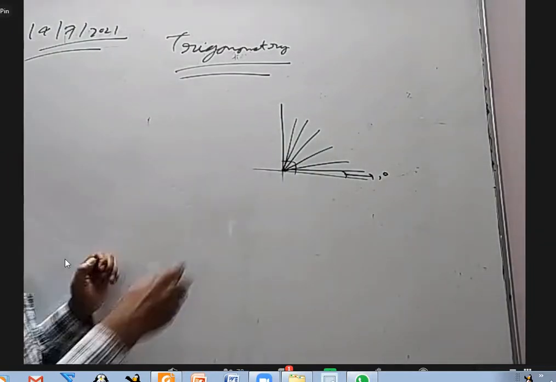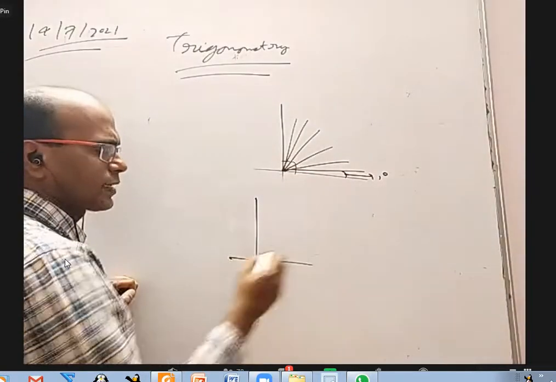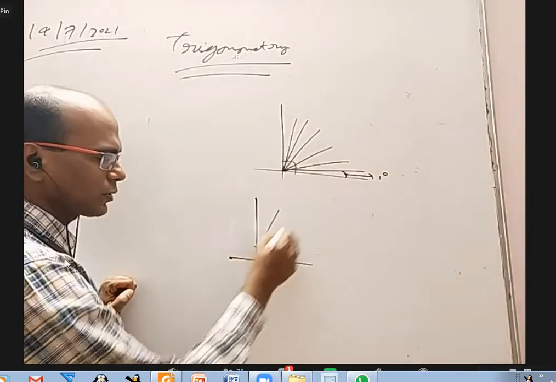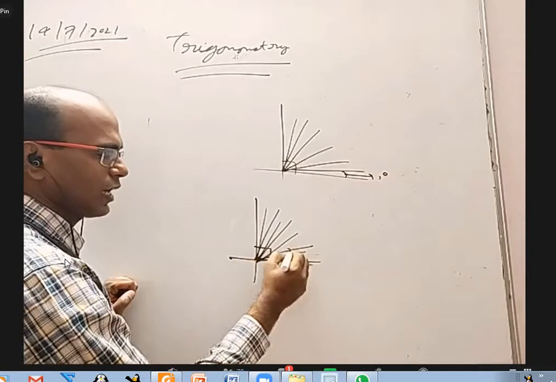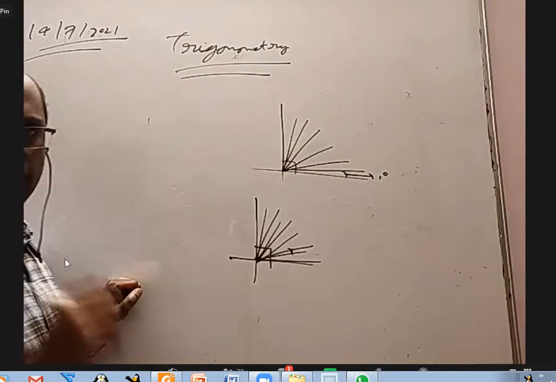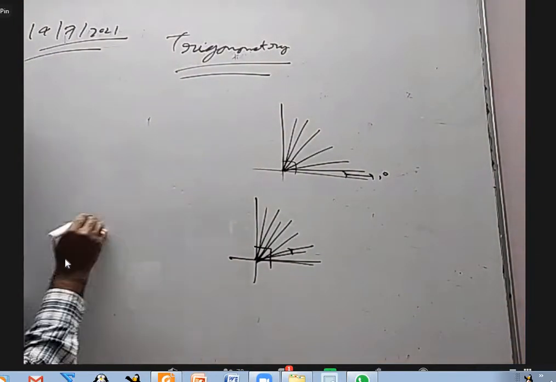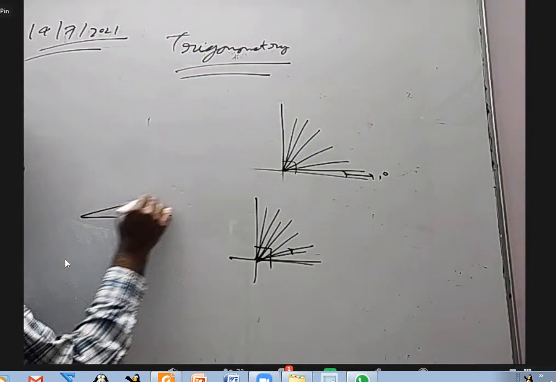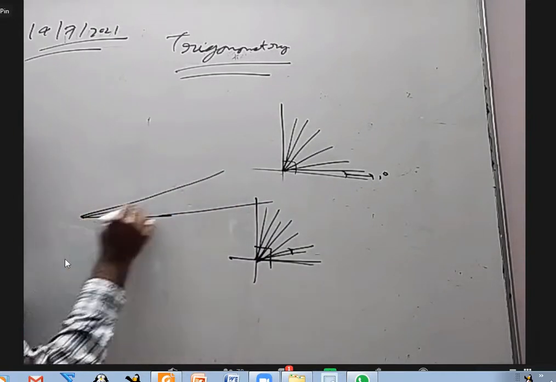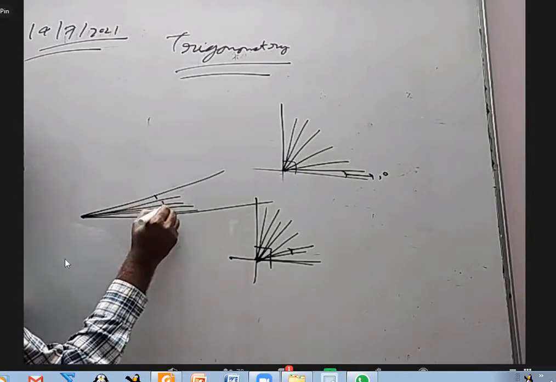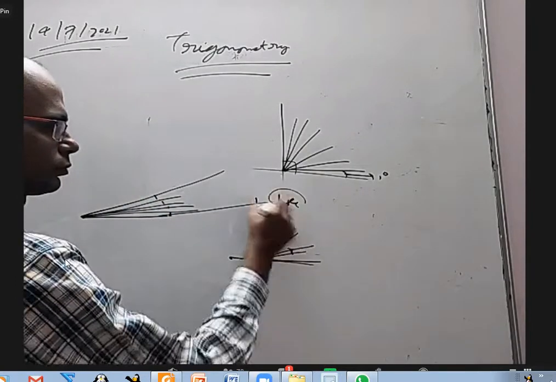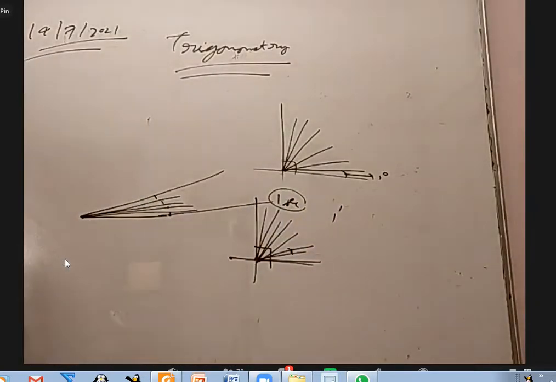Now you take this 1 degree. I said make this into 90 equal parts, and each angle is 1 degree. That is the definition. Take that 1 very small angle. Make that into 60 equal parts. Each angle is called 1 minute.